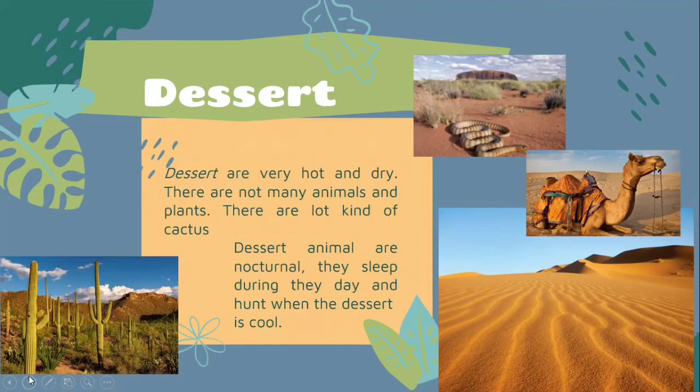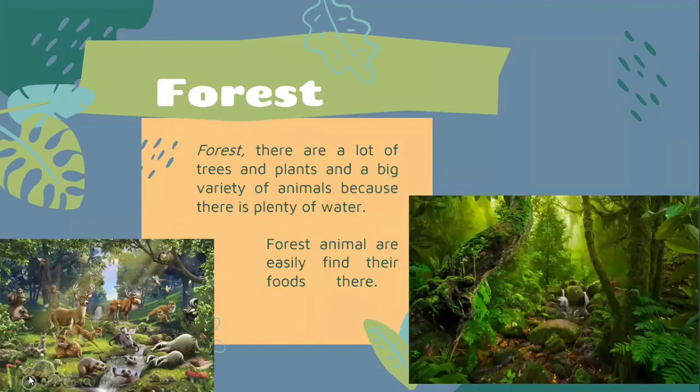The next habitat is forest. A forest is a place where there are a lot of trees and plants and a big variety of animals because there is plenty of water. Forest animals can easily find their food there. As you can see on the screen, here are some examples of animals that you can find in the forest.